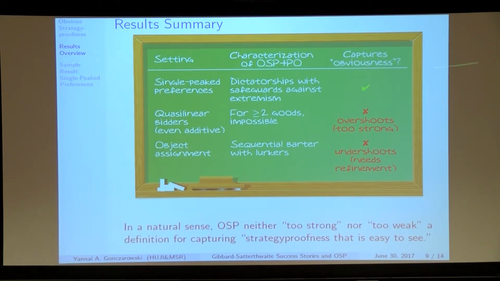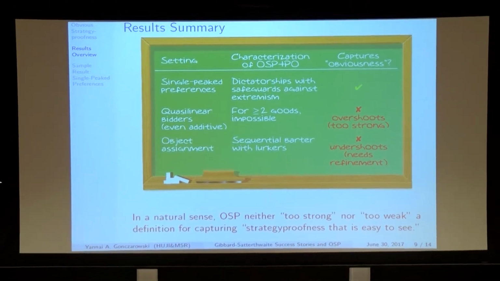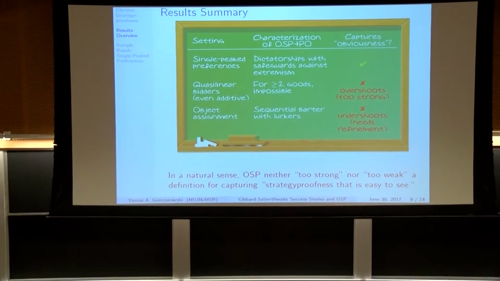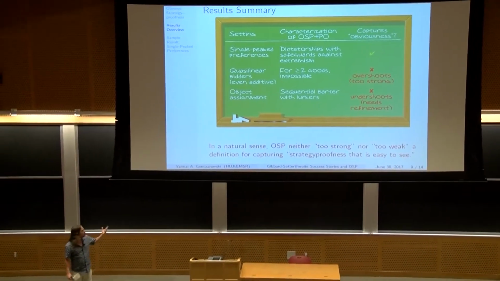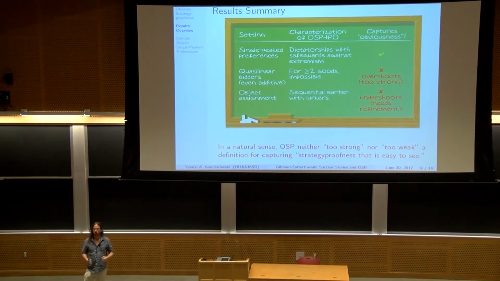So the takeaway from all of this is that in a natural sense, obvious strategy proofness is neither too strong nor too weak. It's very good for some domains. For some domains, it's too strong. For some domains, it's too weak. And in some cases, we would advocate looking for a definition that's not simply a weakening or a strengthening, but something that's incomparable. That being said, it's very good that we now have a formal benchmark to go against. And I find it very good that finally the discussion of what obvious means has been moved to a formal playground rather than a hand-wavy playground.